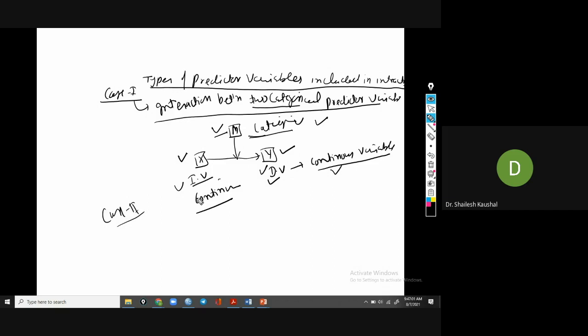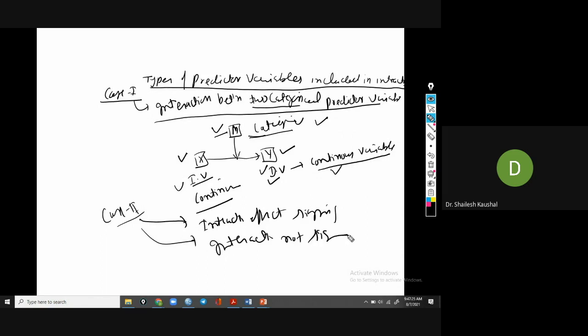In the second case there may be two possibilities: the interaction effect may be significant, or the interaction effect not significant. The same in condition 3, when all three variables, dependent, independent and moderator, are continuous, there again may be two possibilities: the interaction effect may be significant or not significant.